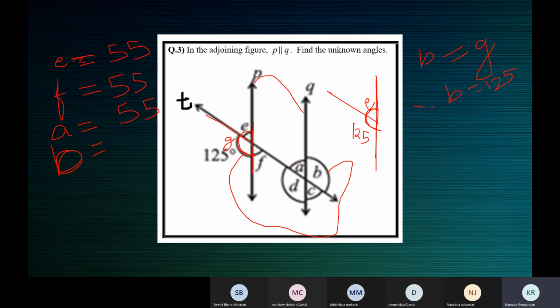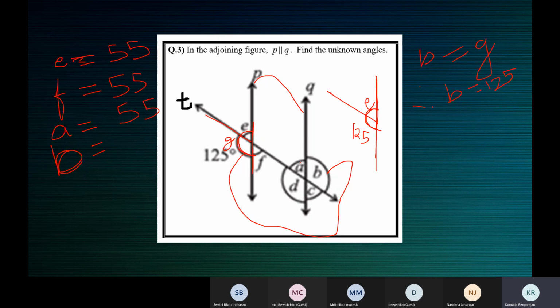Because when you say B is equal to 125, alternate exterior angles are equal, you're not referring to which angle. There is no reference. B is there, but which two angles are alternate exterior angles? B and which is the other angle? That is not mentioned clearly.